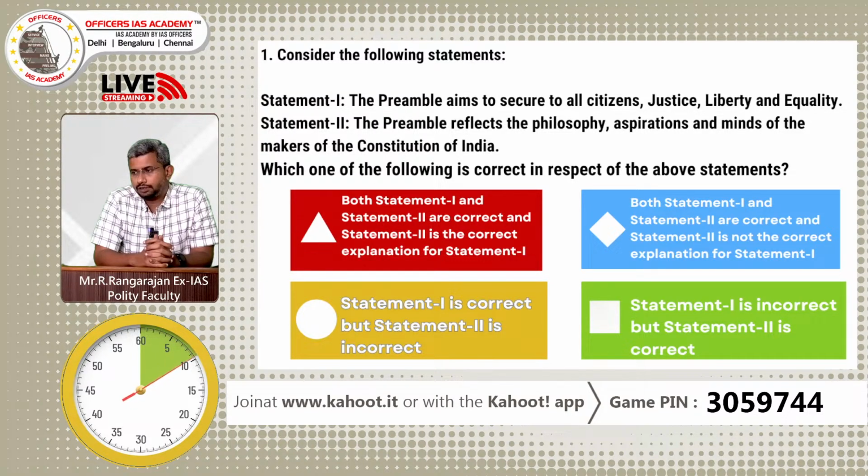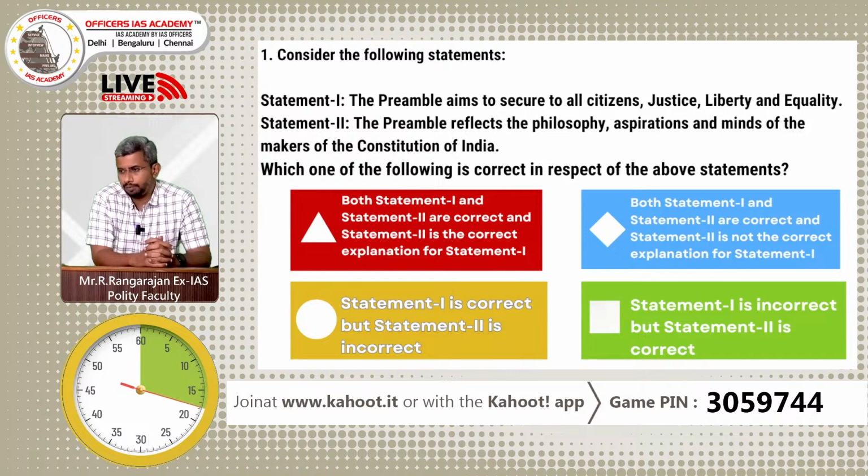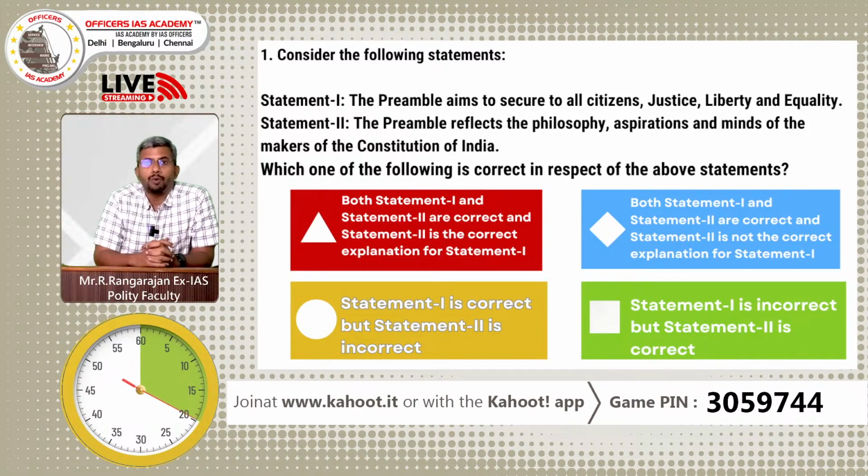So this is the first question that is on your screen right now. Consider the following statements. Statement 1, the preamble aims to secure all citizens justice, liberty and equality.